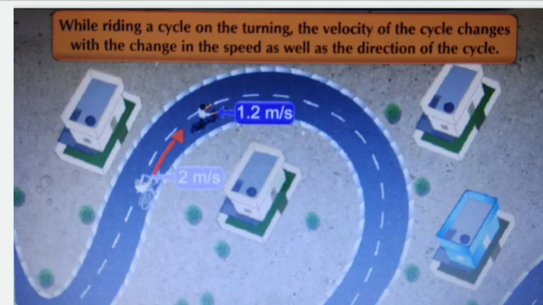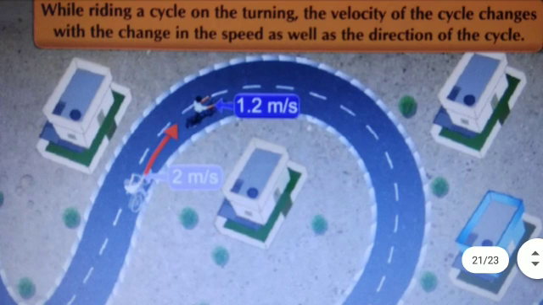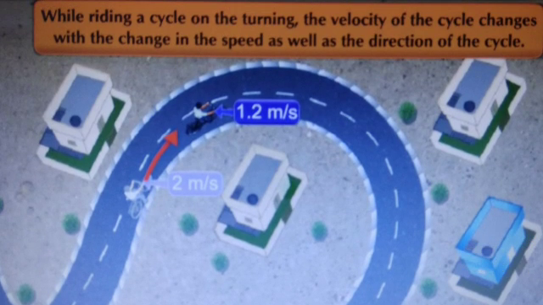While riding a cycle on the turning, the velocity of the cycle changes with the change in the speed as well as the direction of the cycle. Observe the picture. At the turning point, Sachin wants to take a turn and therefore he decreased his speed to 1.2 meters per second, as well as he changed his direction.